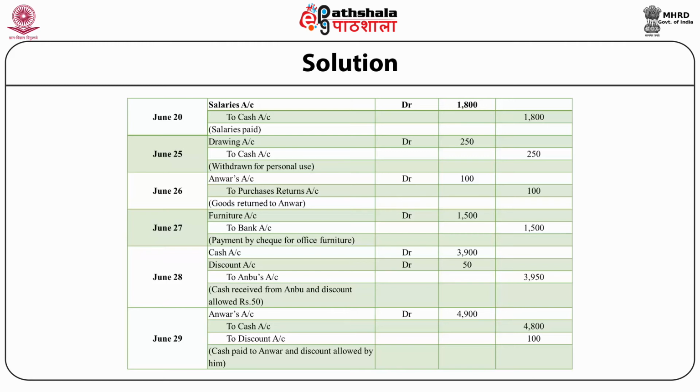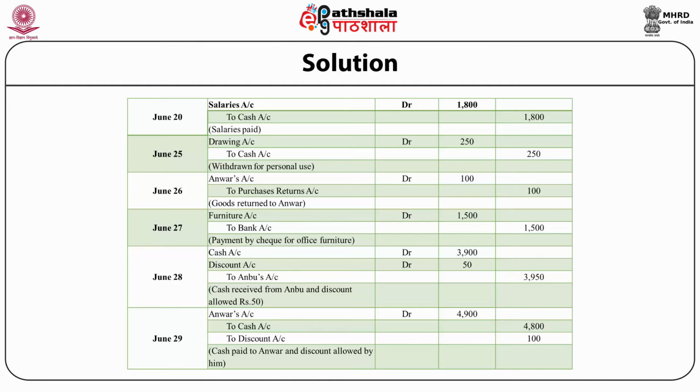June 27. Furniture account debit rupees 1,500 to bank account rupees 1,500. Summary: payment by cheque for office furniture. June 28. Cash account debit rupees 3,900, discount account debit rupees 50 to Anbu's account 3,950.